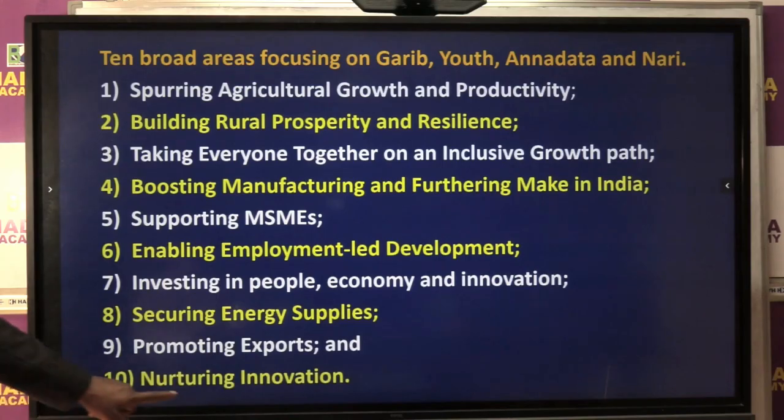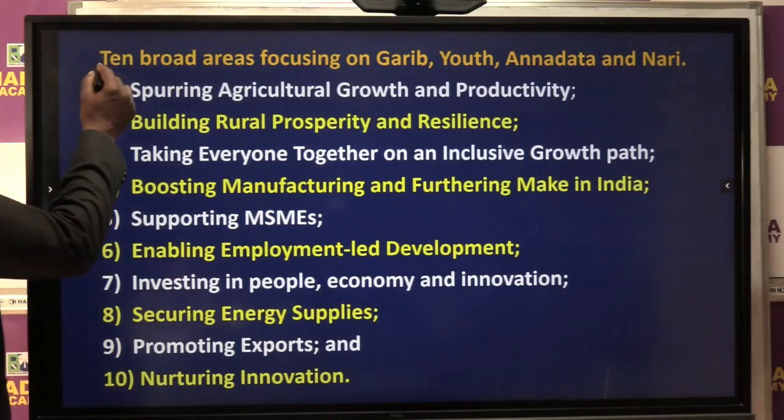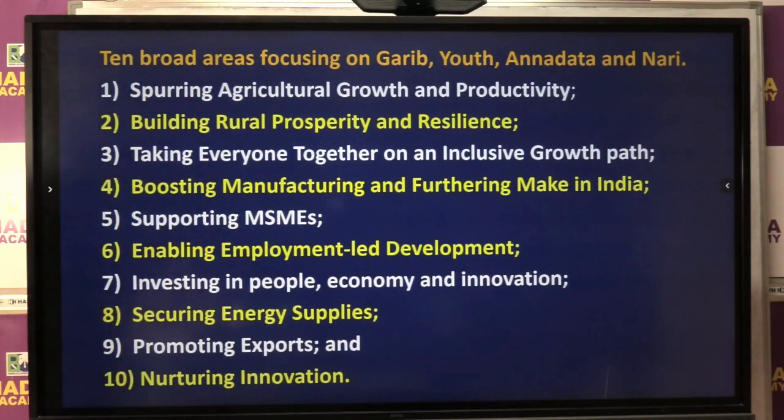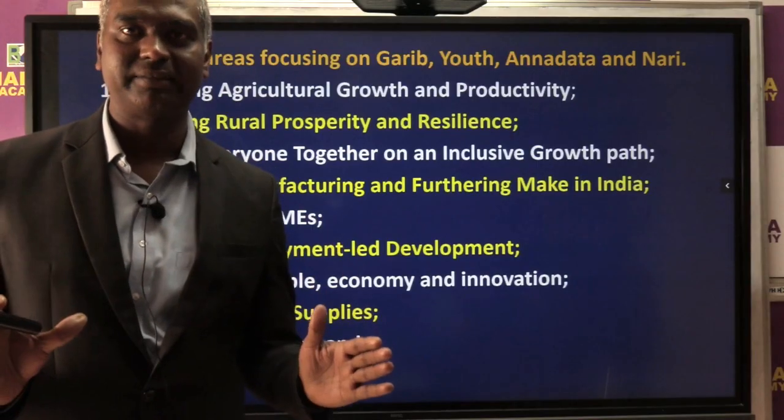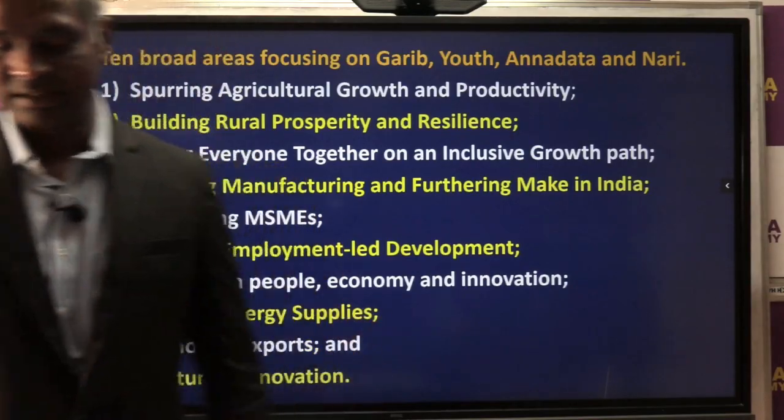These are what we call the 10 broad areas highlighted by the budget, which you need to focus on, because in the exam, in mains, all these topics can come to you. That means you need to prepare this from the exam point of view.